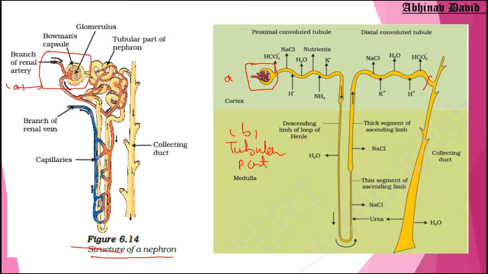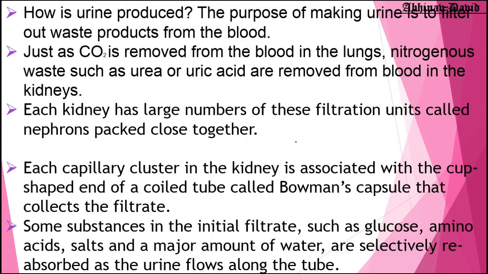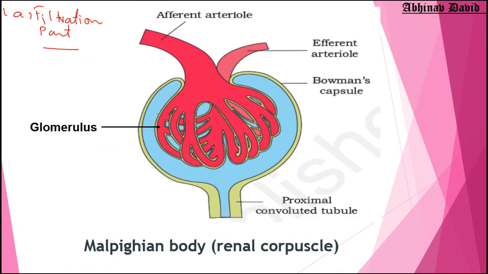Now let us discuss the first part, that is the filtration part. The filtration part is made up of two structures. You can see here a cup shaped structure, which is shown by blue color. This cup shaped structure is called Bowman's capsule, and it is surrounding what? It is surrounding the glomerulus. What is glomerulus? Network of capillaries.